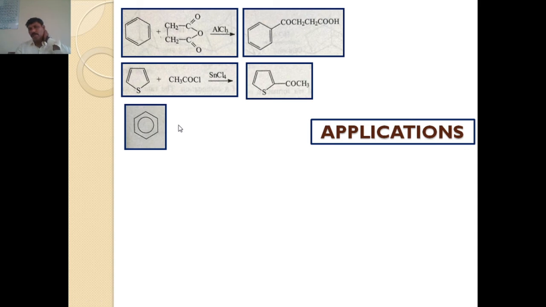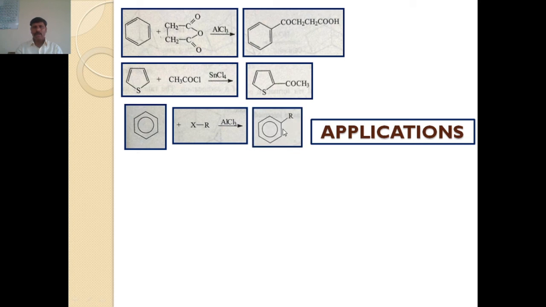Again, benzene can undergo alkylation using the same carbocation intermediate. When benzene reacts with an alkyl halide in the presence of AlCl3, in the same way as the acyl group, an alkyl carbocation forms, and that acts as an electrophile and undergoes electrophilic substitution to form an alkyl benzene.